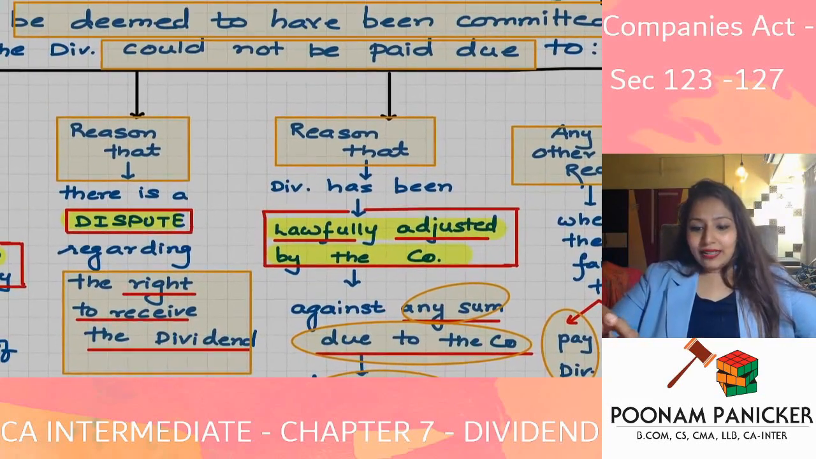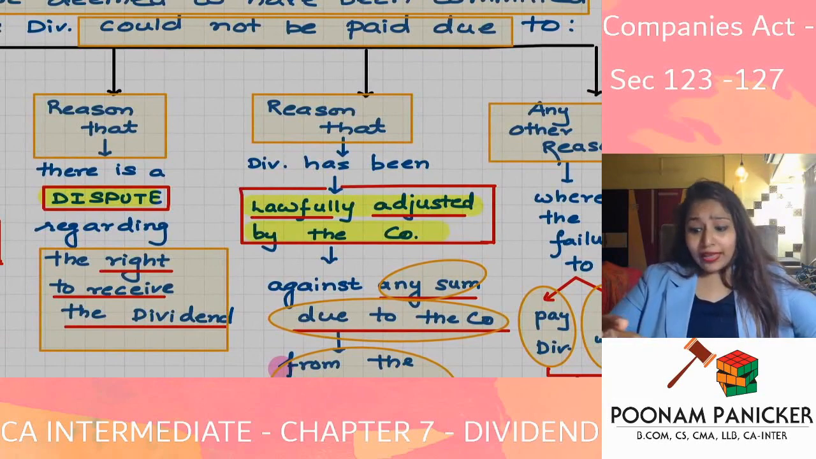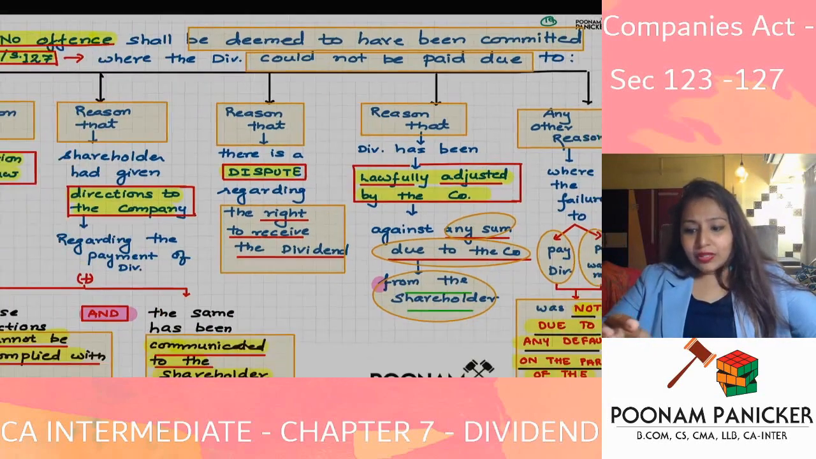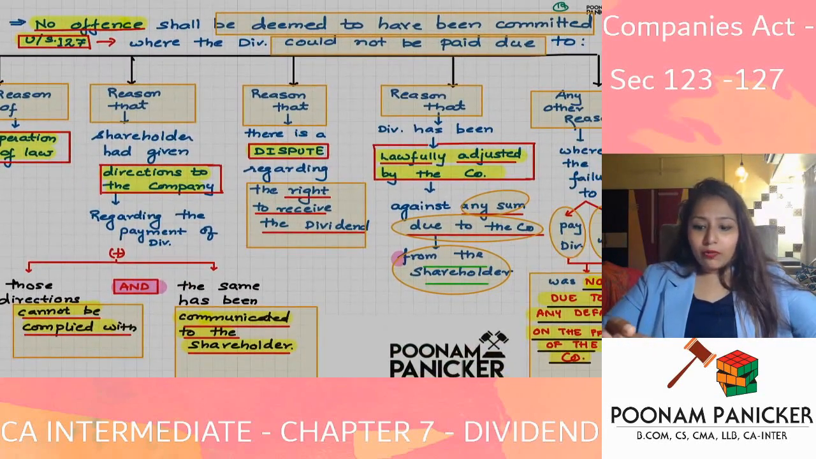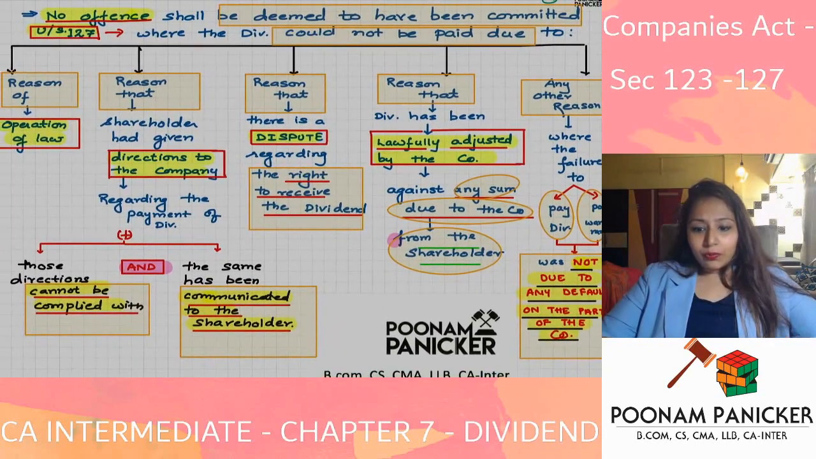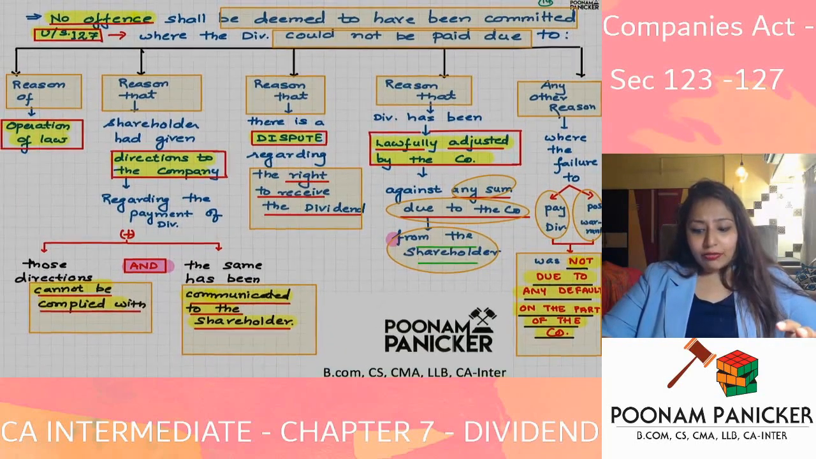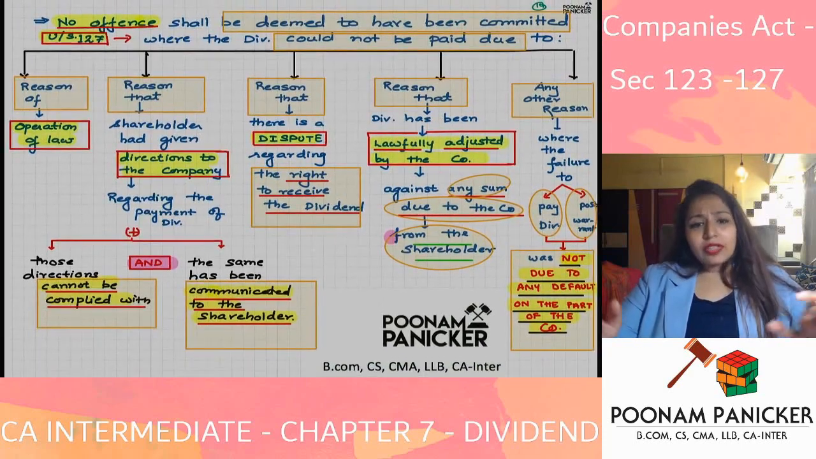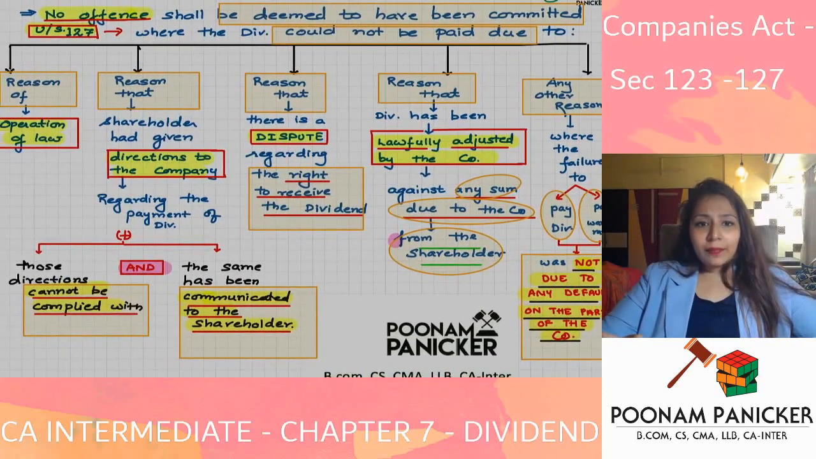And the last situation is where there is any other reason. This is a general point which they have included over here, where there is any other reason for failure to distribute dividend, but this reason is not due to any default on the part of the company. Because of some other reason, the company is not able to pay dividend, but it is not the company's mistake. If it is not the company's mistake, will the company be liable under 127? Answer is no, there will be no offense under 127.